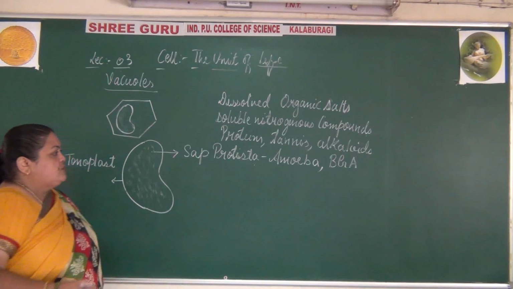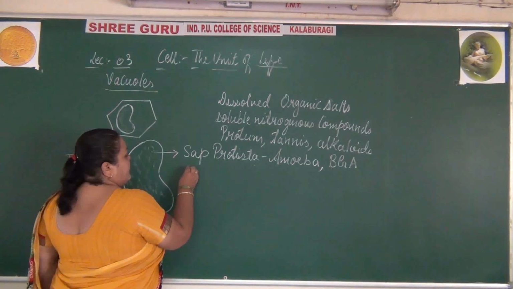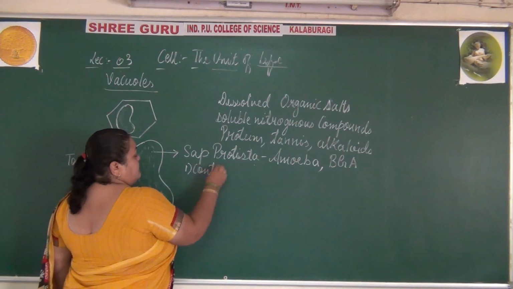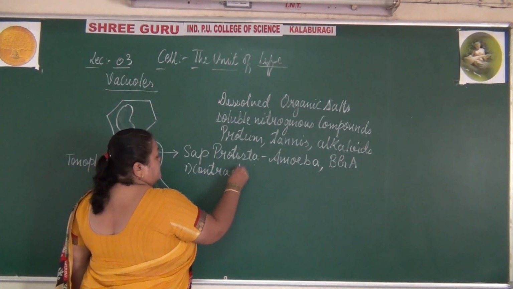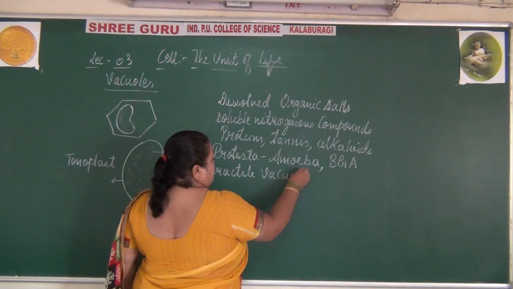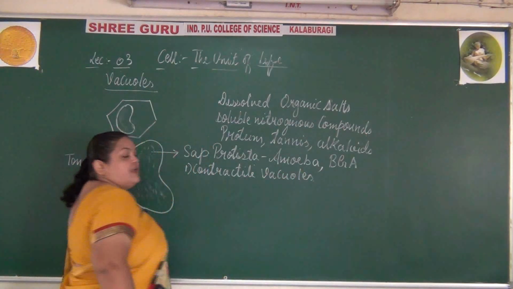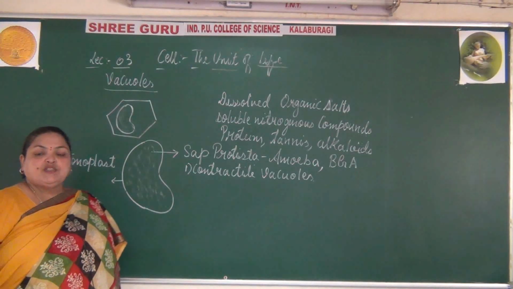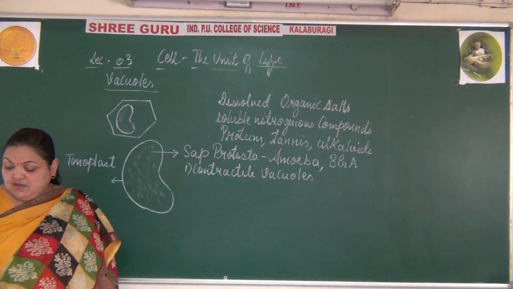In protistas, they are present in the form of contractile vacuoles.